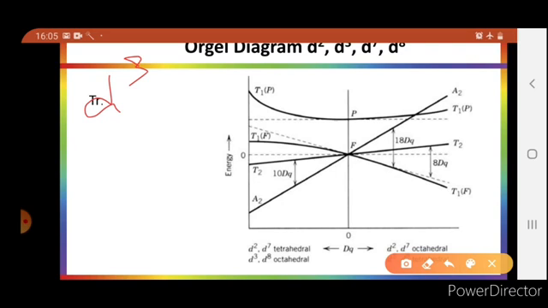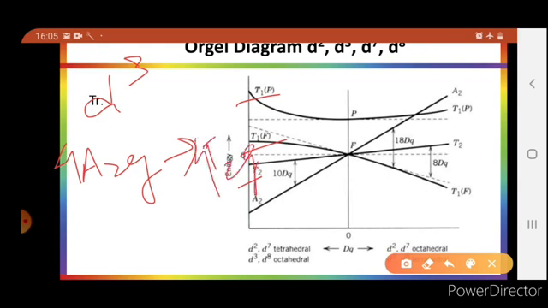The ground term will be A2g and the remaining terms will be excited terms. But the only basic difference is spin multiplicity will be 4. The transitions 4A2g to 4T2g and so on will take place. So here to here, here to here and here to here, these three transitions will take place in case of d3. It might be possible only two are observed in the spectra.